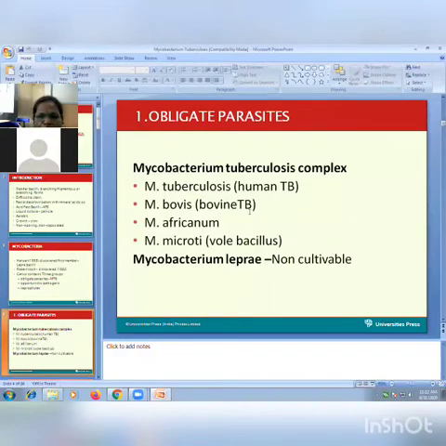The other, that is M. bovis or Mycobacterium bovis, causes tuberculosis in animals. So we will discuss these two today, that is M. tuberculosis and M. bovis. The other Mycobacterium, lepra, we have already seen in the previous lecture.